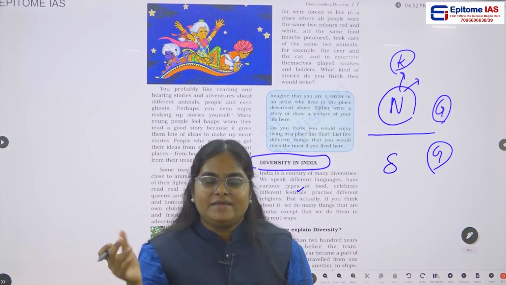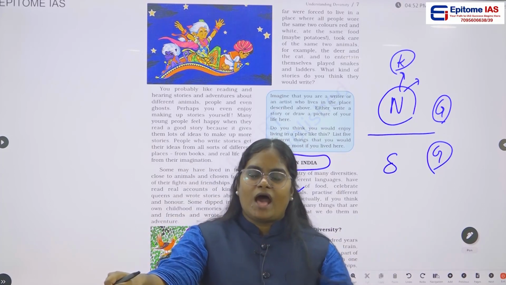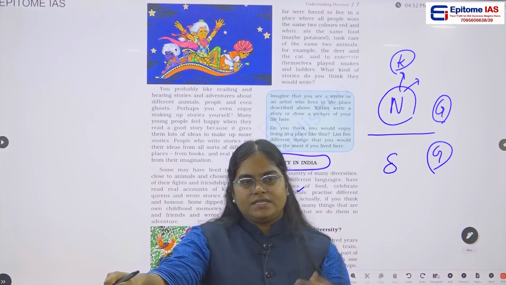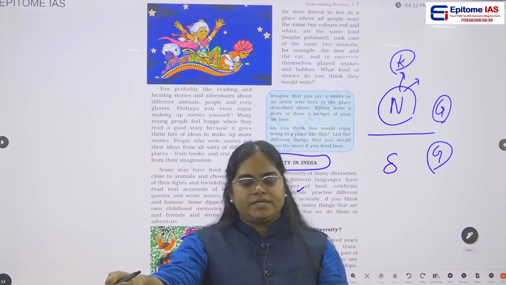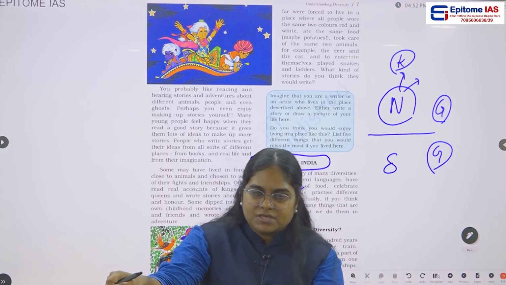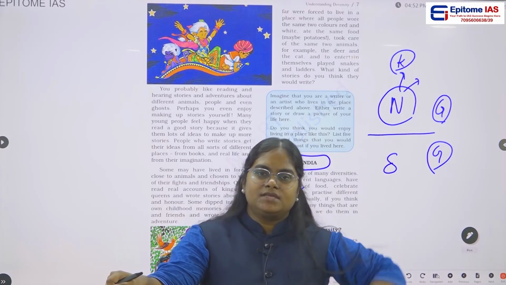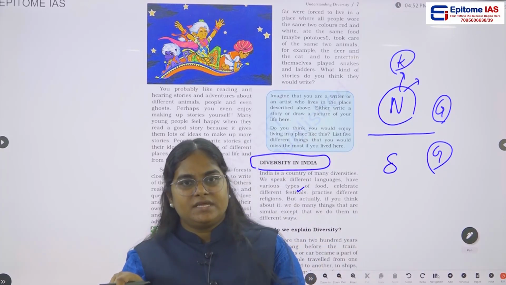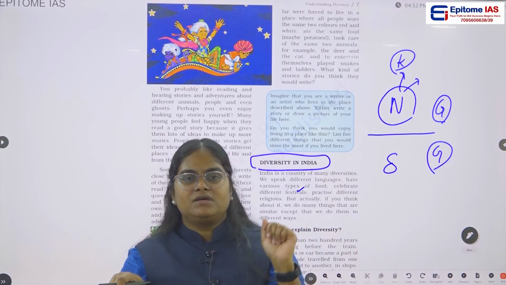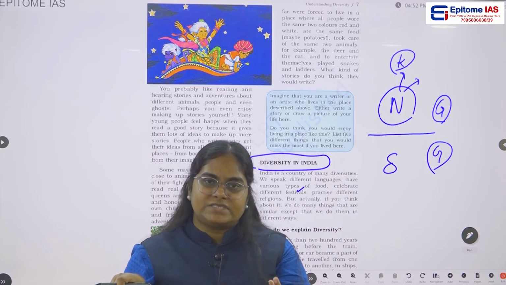But in different names. For example, the harvest festival. In Tamil Nadu, they may call it by one name, in Andhra Pradesh some other name, and in North India some other name. But all of these people are celebrating the same festival.